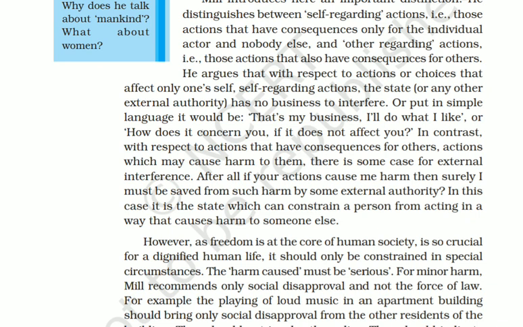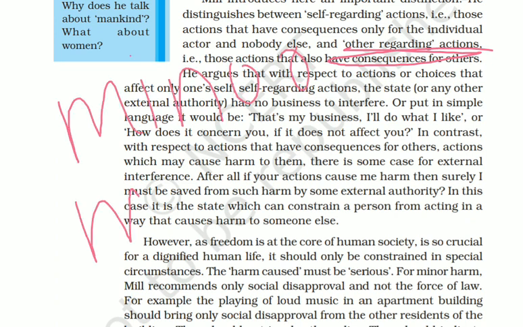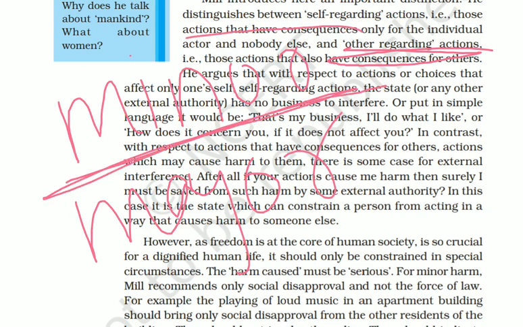Next, we all know that in human society, for leading a dignified human life, we definitely need the concept of freedom. But here Mill says that in other-regarding action, the consequence can be of two kinds: minor harm or major harm. What Mill is saying is that if the thing is causing minor harm, society can forgive that individual.